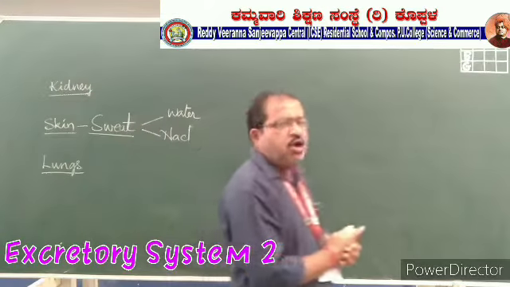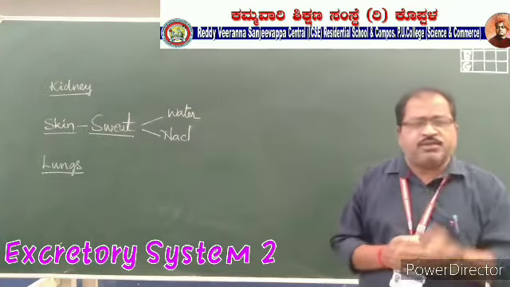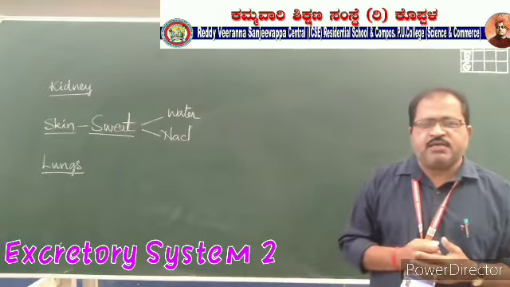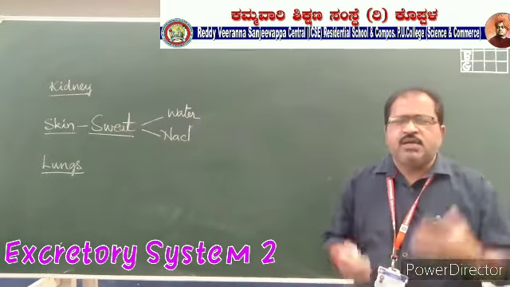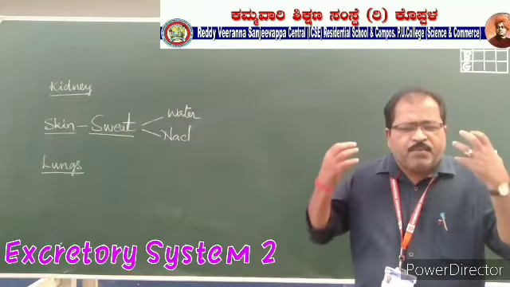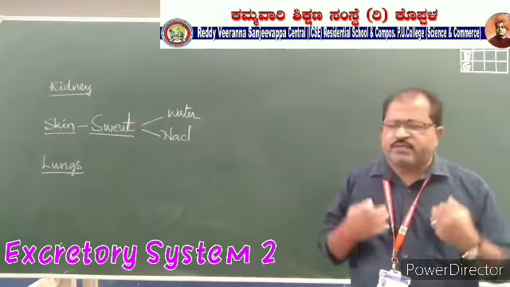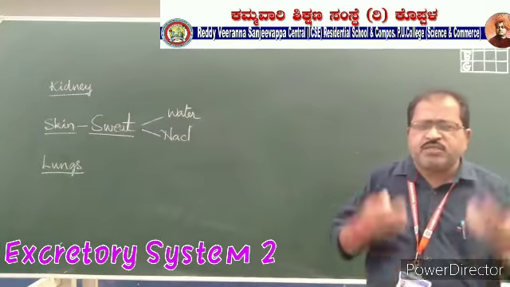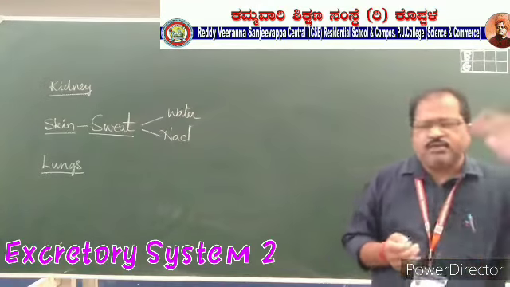It is not a waste material, but it should be excreted compulsorily. Only then will our body get cool. Otherwise, the heat will remain in our body and there will be other consequences for human beings. Compulsorily, sweat should be eliminated.